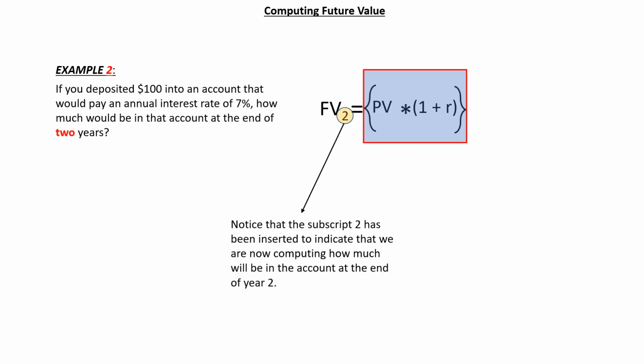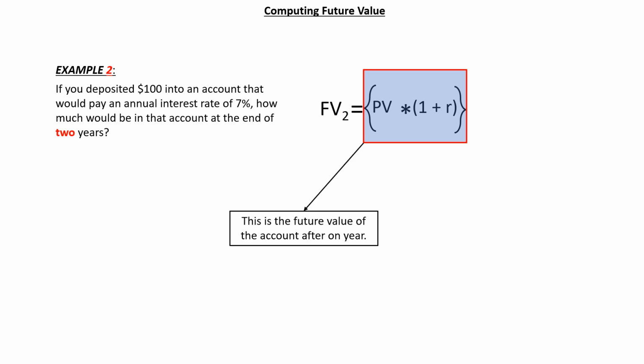Okay, so now let's look at another example. How much would be in that account at the end of 2 years? So notice that the subscript 2 has been inserted to indicate that we are now computing how much will be in the account at the end of year 2.